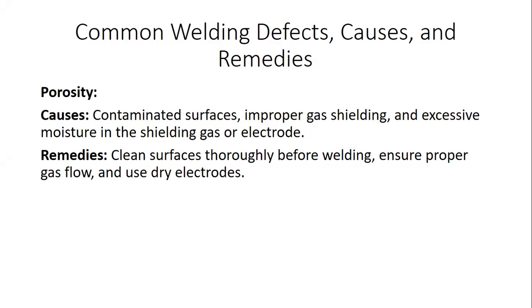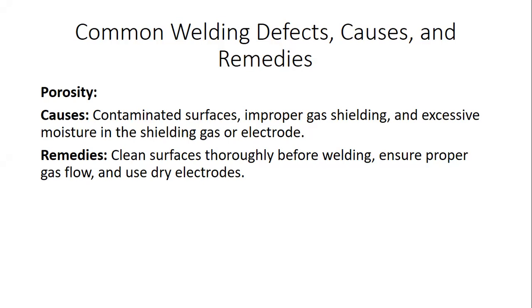If the surface of the metal is not kept clean, due to surface contamination, gas porosity failure takes place while performing the welded joint operation, leading to improper gas shielding, and sometimes due to excessive moisture present in the shielding gas or electrode. We cannot expect a strong joint assembly.